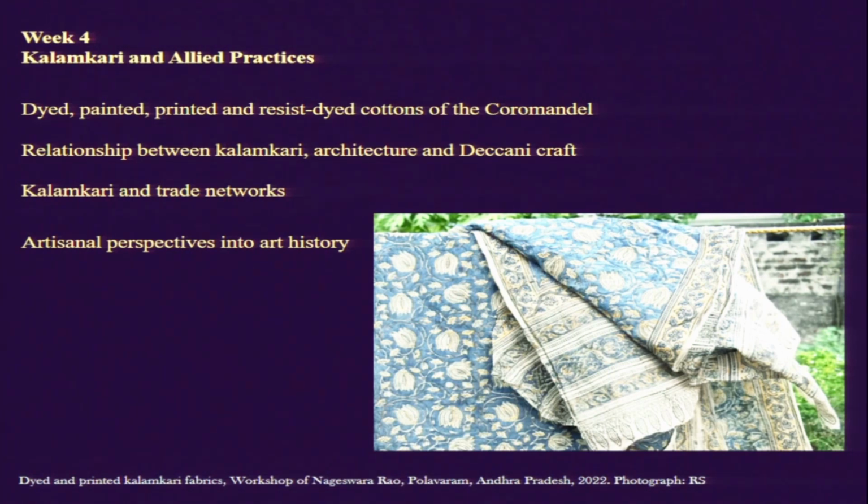By Kalamkari we basically mean dyed, painted, printed and resist dyed cotton textiles which are mostly produced in the region of the Coromandel coast in southeastern India and also parts of the Deccan, which is south central India. The Coromandel is the southeastern coastline of the Indian subcontinent. So in both Coromandel and Deccan there is a very specific kind of cotton textile which has been produced for centuries, and those are dyed, painted, resist dyed, and of course printed.